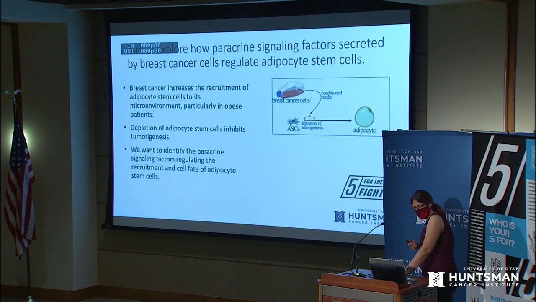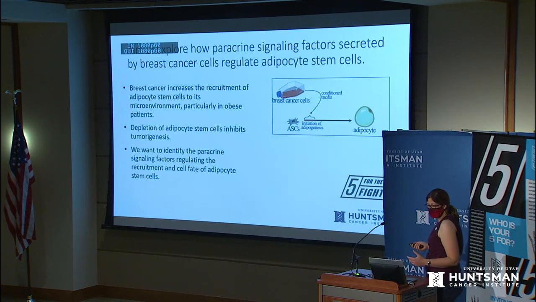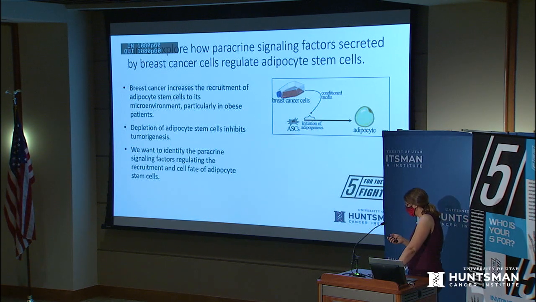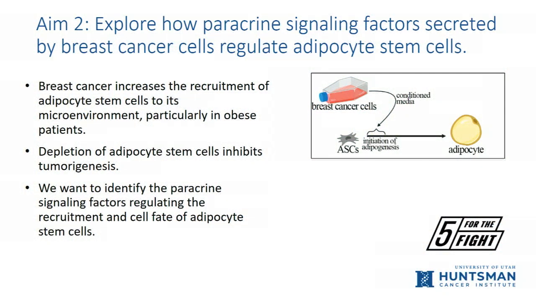So we want to understand what breast cancer cells do to adipocyte stem cells. And to do this, we have a panel of human breast cancer cells that we grow in vitro. We take the conditioned media and then apply it to adipocyte stem cells isolated from lean and obese mice to assay the effect on migration and adipogenesis. And then we analyze the conditioned media using mass spectrometry.